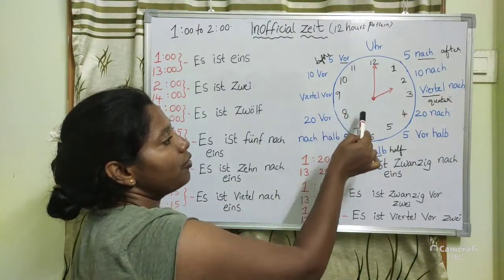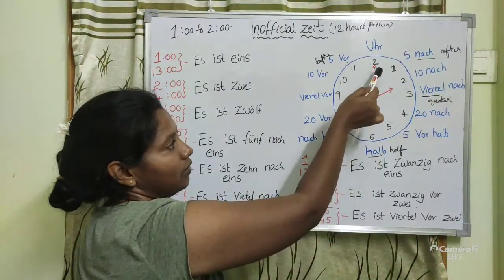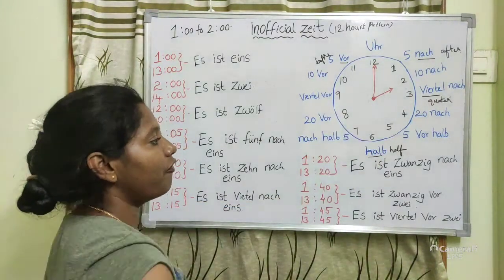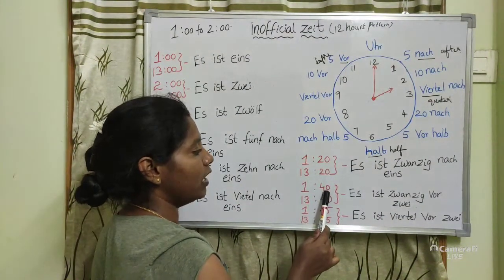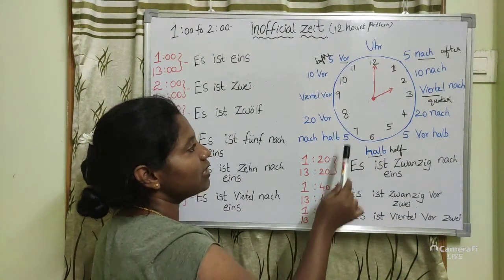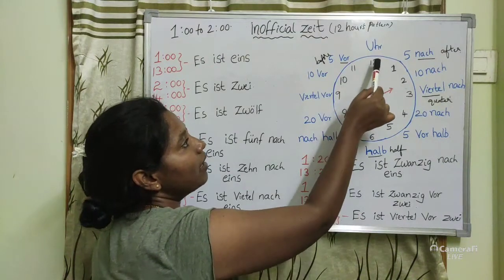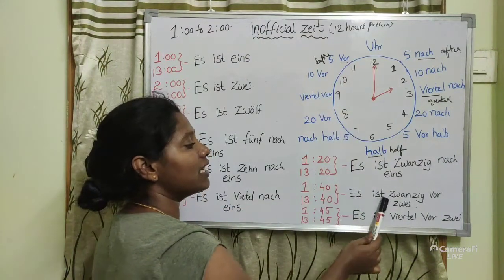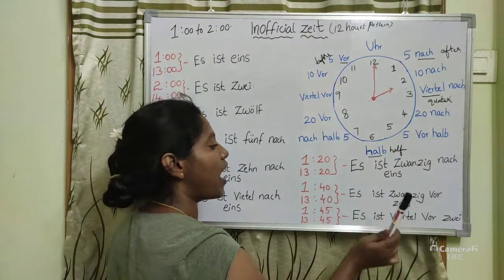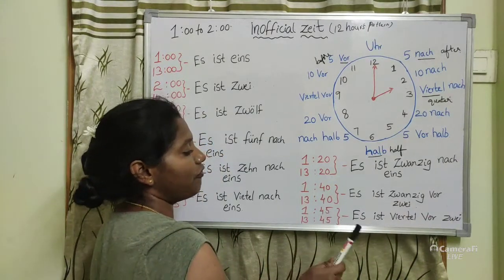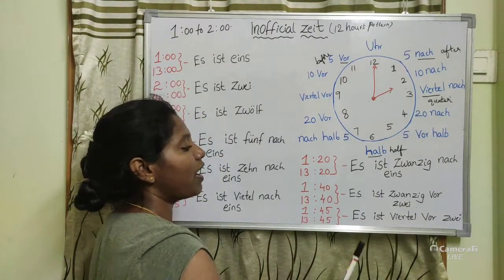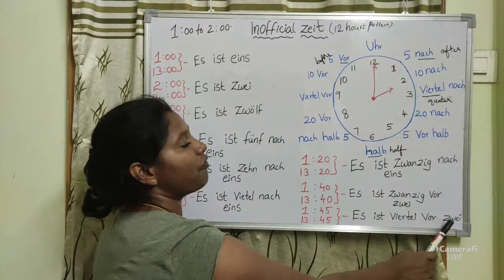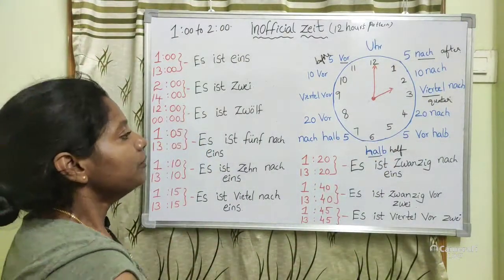How much time do you have to complete the 2 o'clock? So if this is 1:40, all the 20 minutes are there to complete the 2 o'clock. So that's why es ist 20 vor 2. If it is 1:45 or 13:45, that is es ist Viertel vor 2, okay.